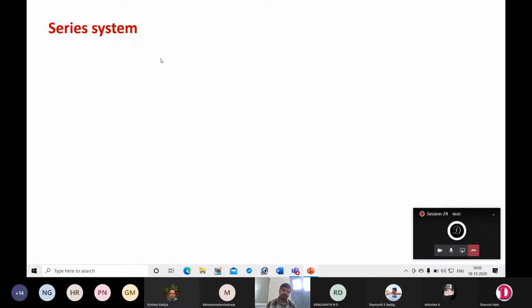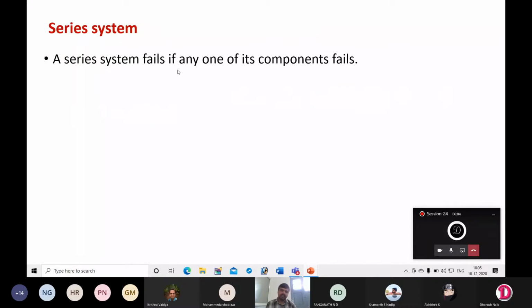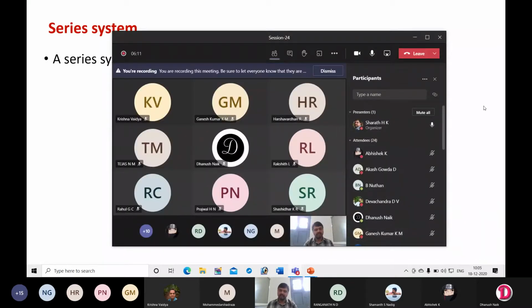Series system. A series system fails if any one of its components fail. Okay, so that is the meaning of series system. If you consider human body, there are many organs. Okay, you can consider eyes, ears, then heart, kidney, brain. So you know there are some organs. If they fail, the complete body will fail. That means human being will die.